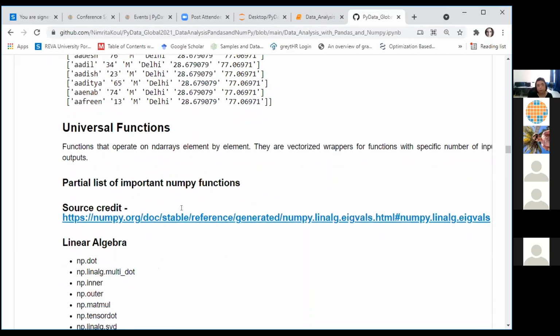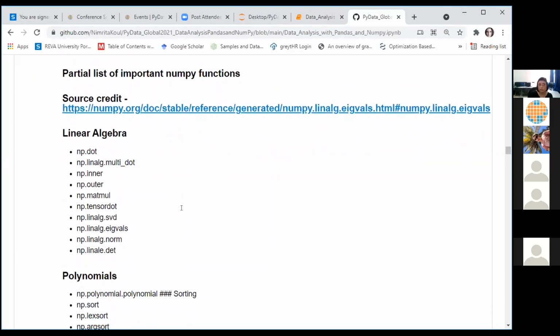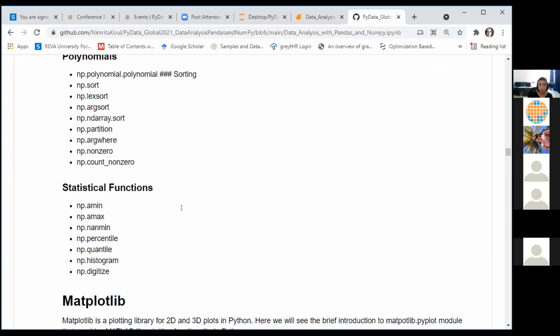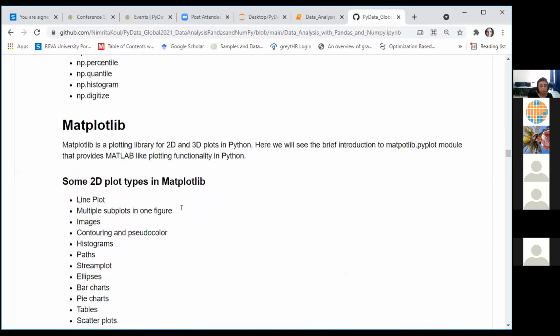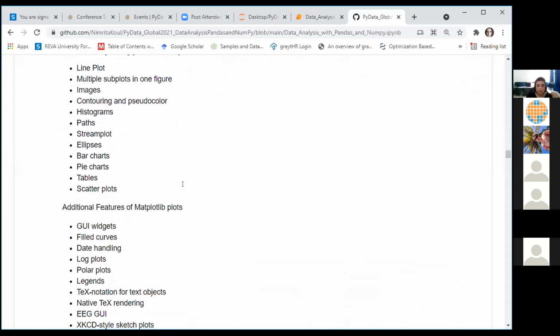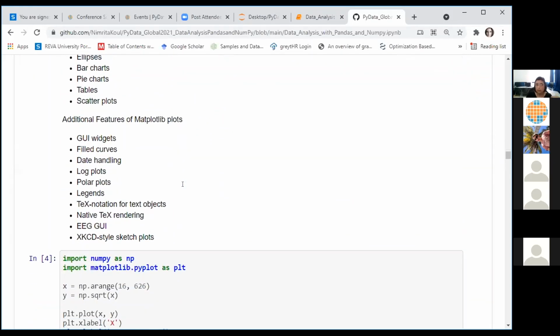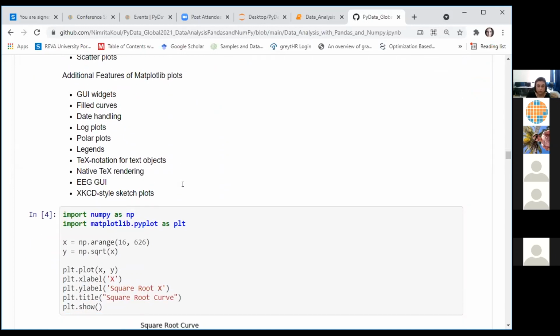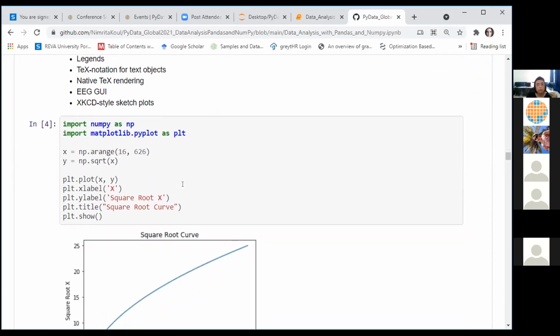There are a lot of functions which are called universal functions in different categories. We spoke about this. Now a very, very quick introduction to Matplotlib. Matplotlib is a plotting library in Python. It has functions for 2D and 3D plots. As I told you, data science heavily relies on plotting to find out the features of your data.